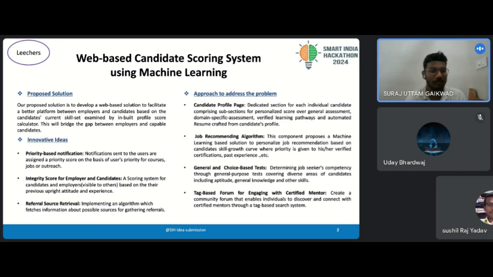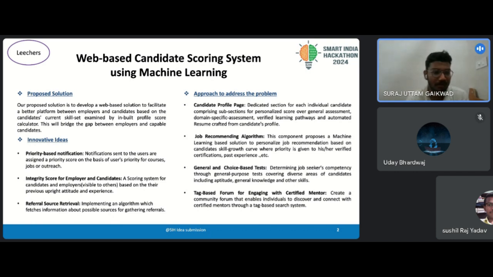Also, the integrity score calculator for employers and candidates. We have noticed a problem: if a company accepts candidates after taking many rounds of interviews, they are not sure that the candidate will join them. This can be because the candidate gets a better offer from another company or anything else. This wastes the company's time and resources. So we have thought of the integrity score, which will reflect his or her past uprightness. This can be vice versa: the candidate can also score the company too.